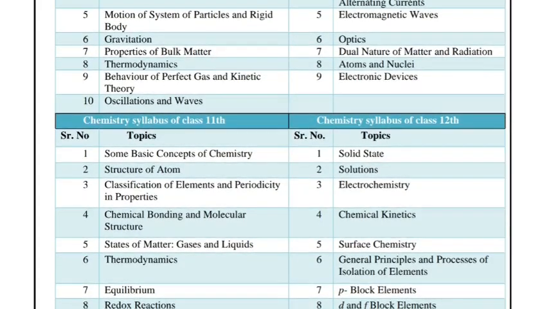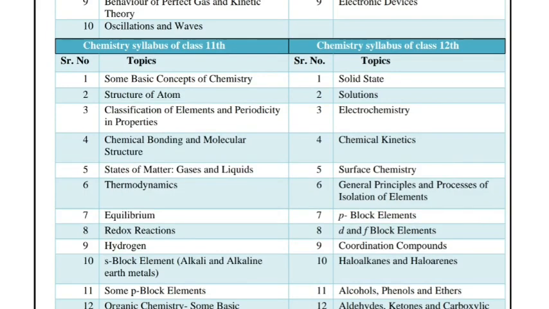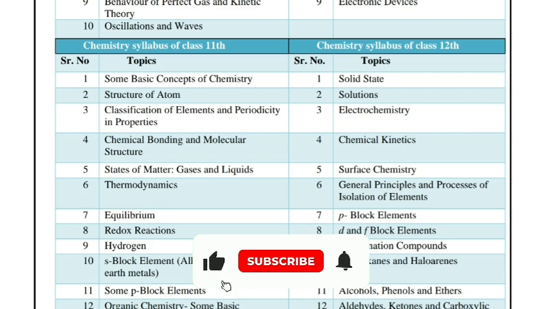Next is about chemistry syllabus for class 11th. First topic is some basic concepts of chemistry. Second is structure of atom. Third is classification of elements and periodicity in properties. Fourth is chemical bonding and molecular structure. Fifth is states of matter, gases and liquids. Sixth is thermodynamics. Seventh, equilibrium.